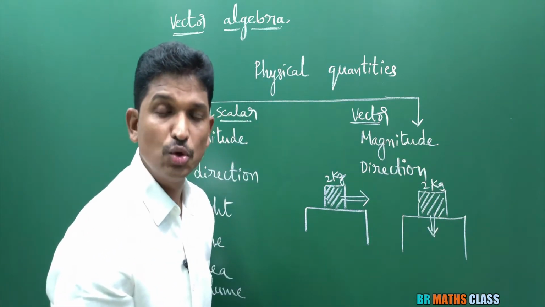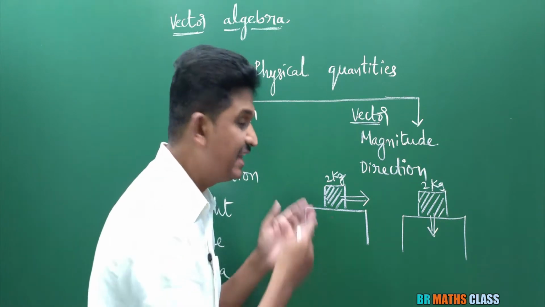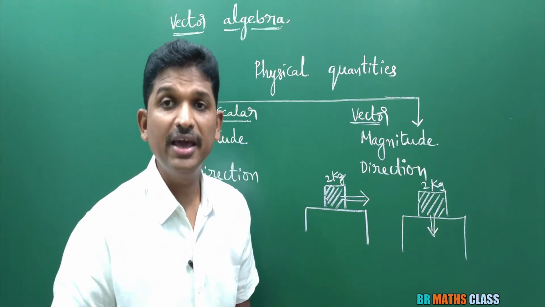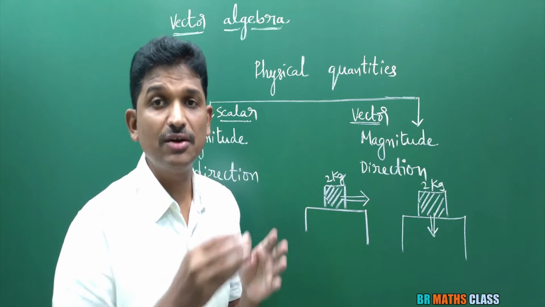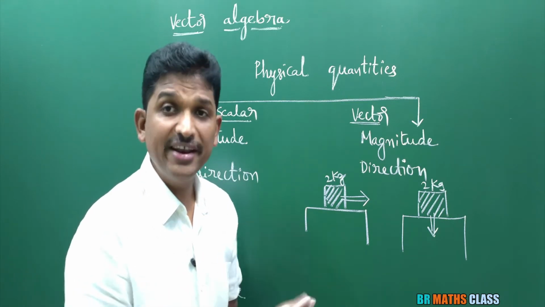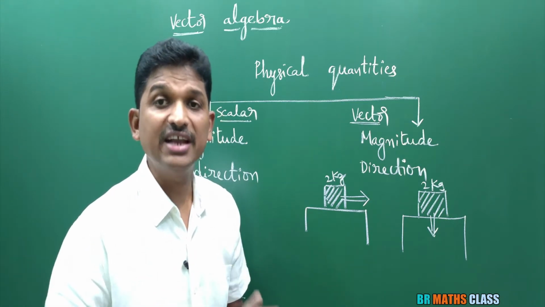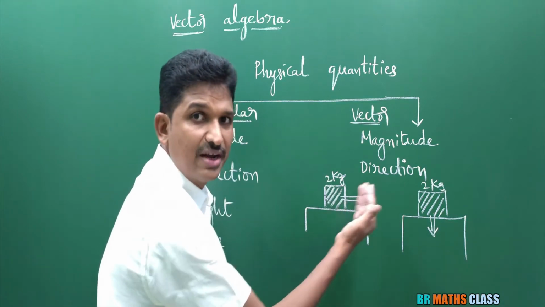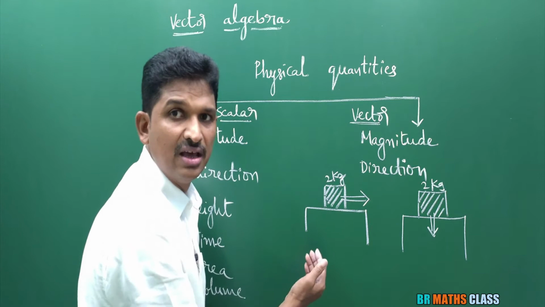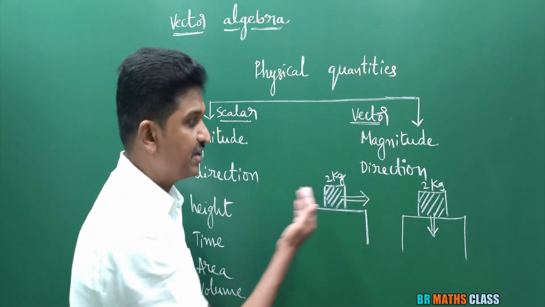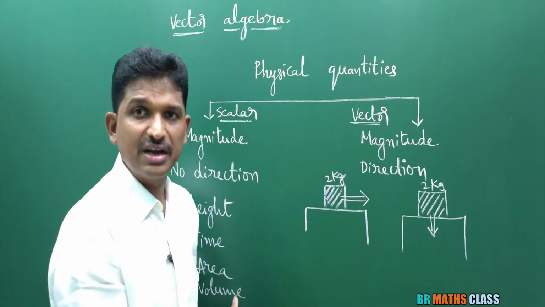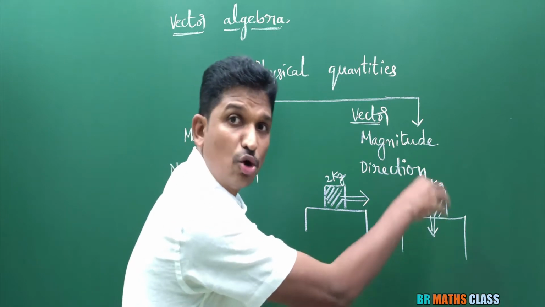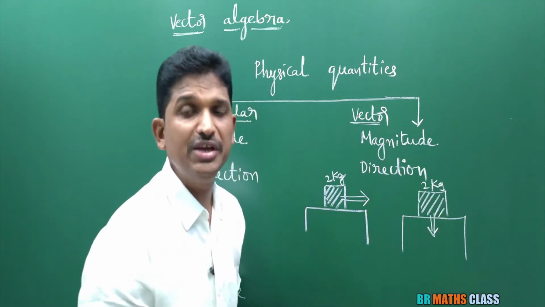So what I am trying to say here is, there is an object, if I apply 4 Newtons of force on it, where it moves, for that direction is needed or not. If I apply this force towards the right side, the object moves towards the right side. If I apply force towards the left side, then the object moves towards the left side. If I apply force towards the downward direction, then the object is not moving anywhere.